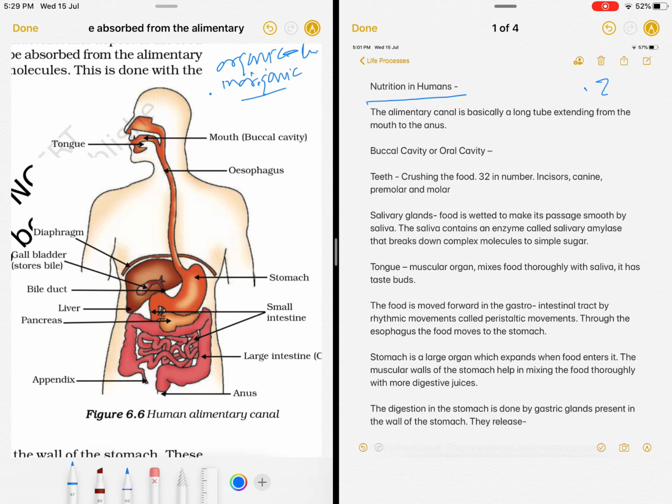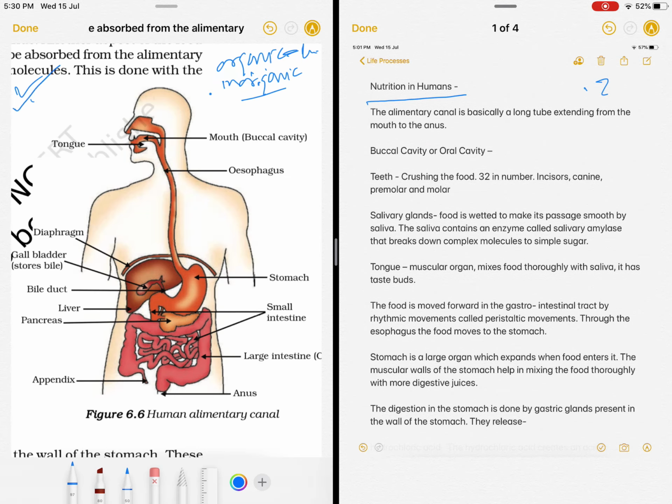Now, for nutrition in human beings, we have seen the videos of it and they are very nice to see. But let us cover this topic with the diagram and traditional teaching method. So, here on our left side, we have this human digestive system diagram. This is a very important diagram. You should know how to draw it.